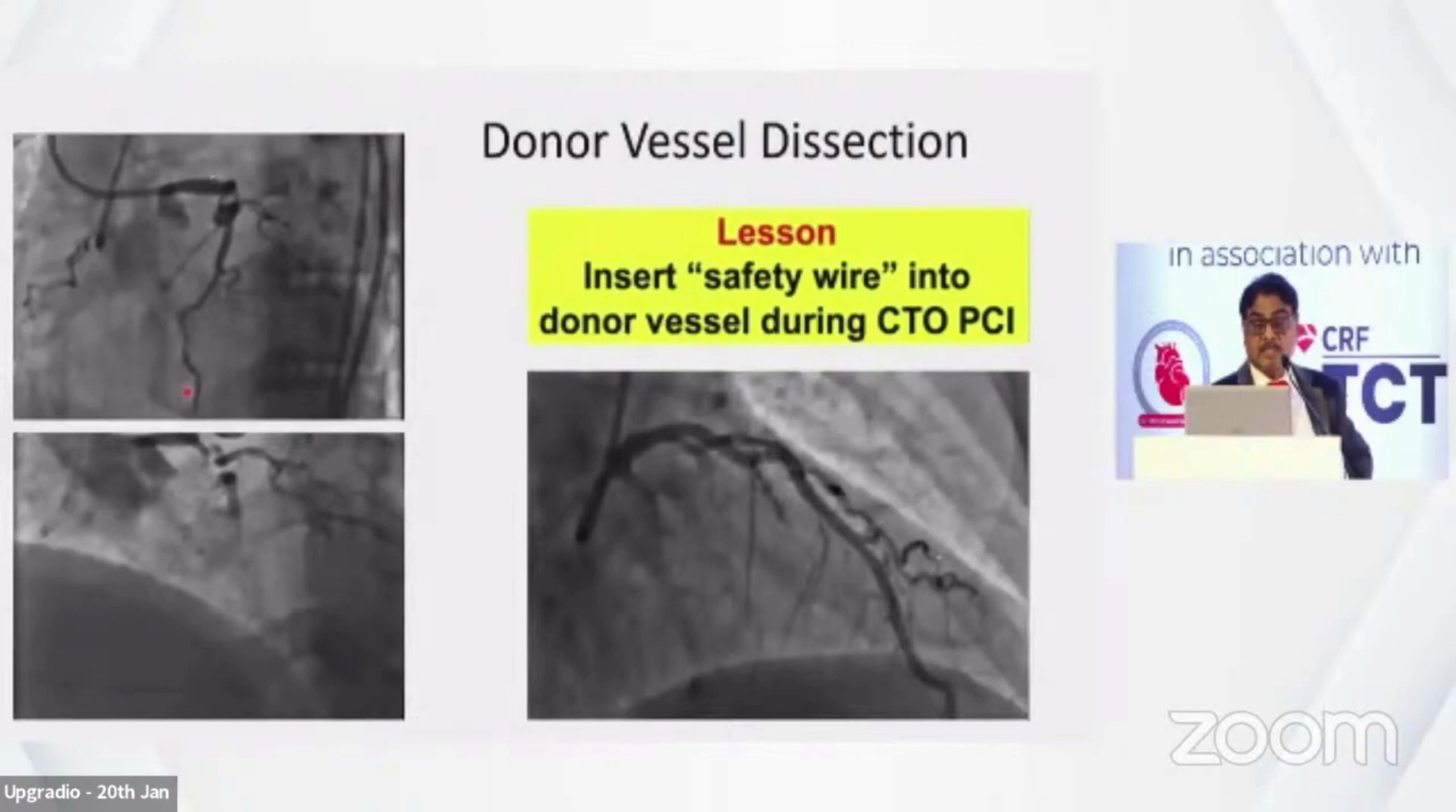Another thing is, while doing this RCA CTO via the LAD septals, now you can see here, a big dissection in the proximal LAD. So while trying for collaterals anywhere, like in CTO operations from the LAD septals, it is better to keep another wire as a stepney for safety.